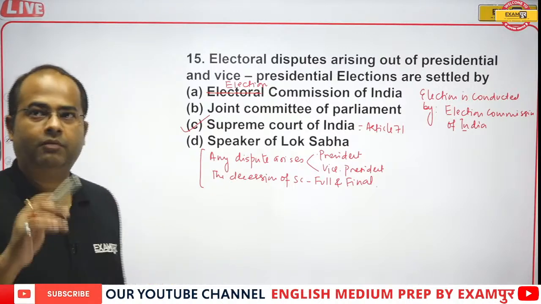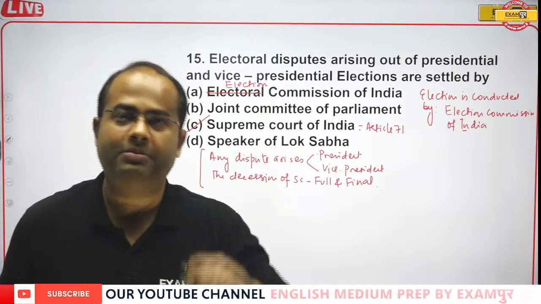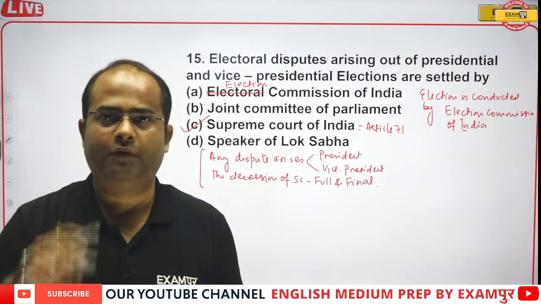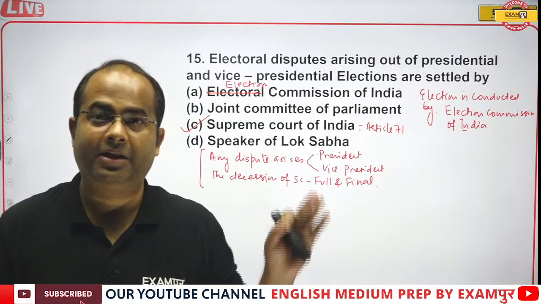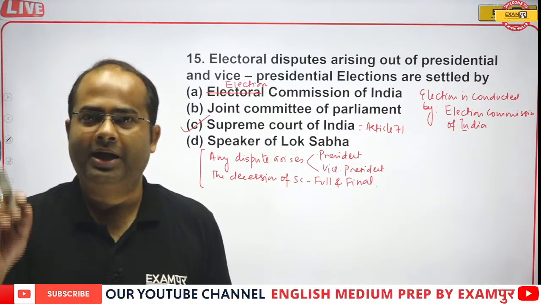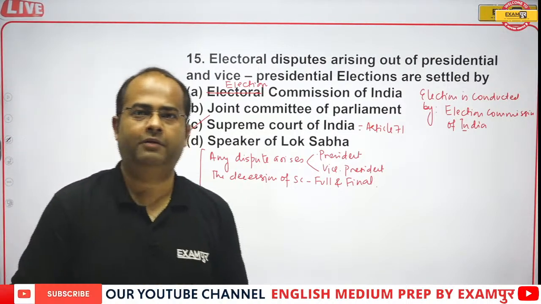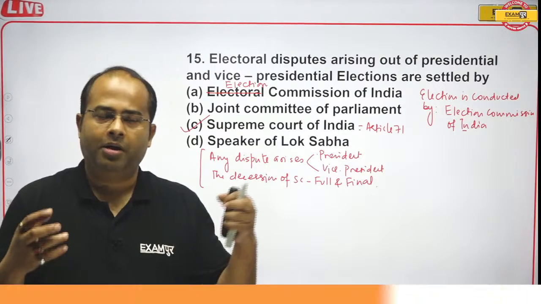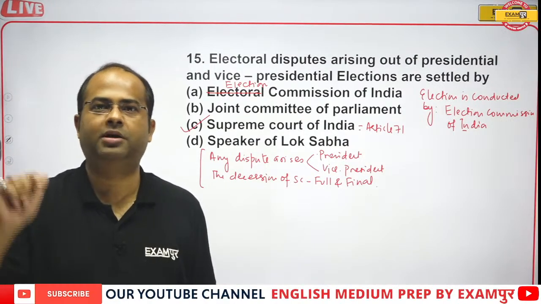And this has happened once upon a time. When V.V. Giri became the president of India after the death of Dr. Zakir Hussain, a person filed a petition in the Supreme Court that the election of V.V. Giri was unfair, and that V.V. Giri had used some external means to influence the voters.